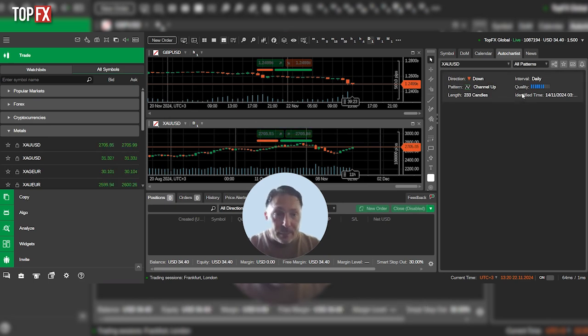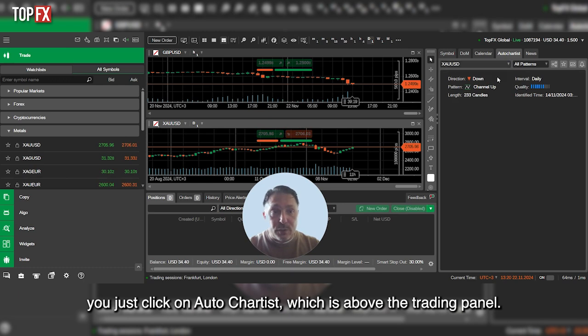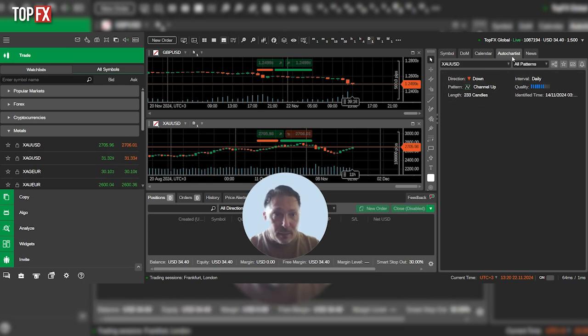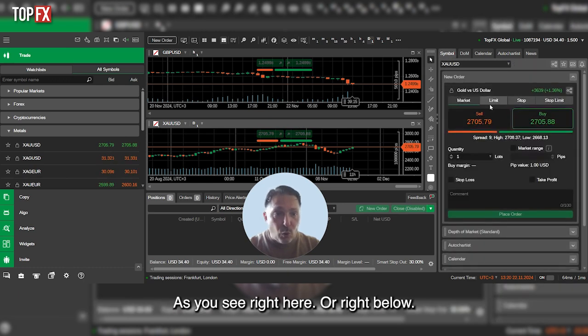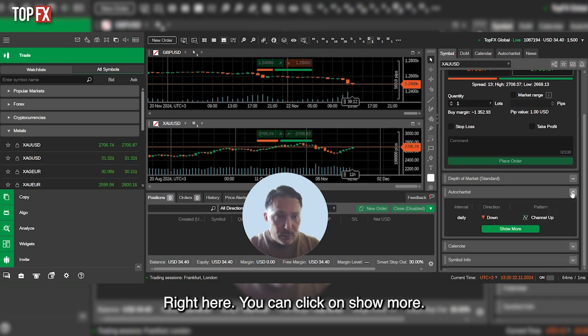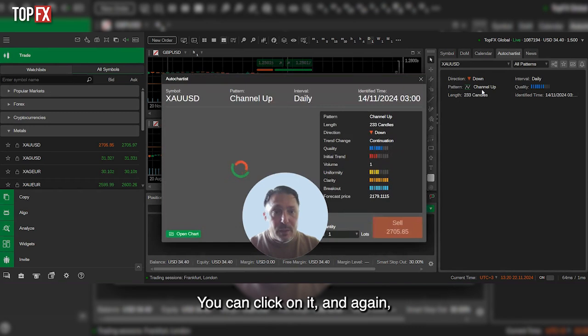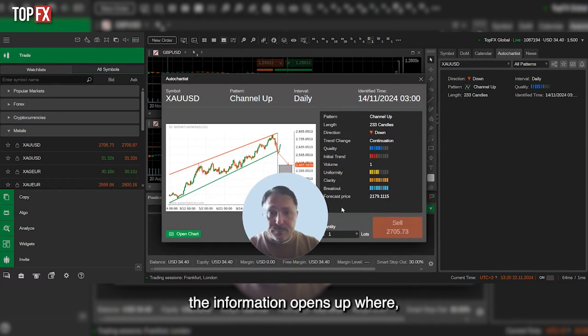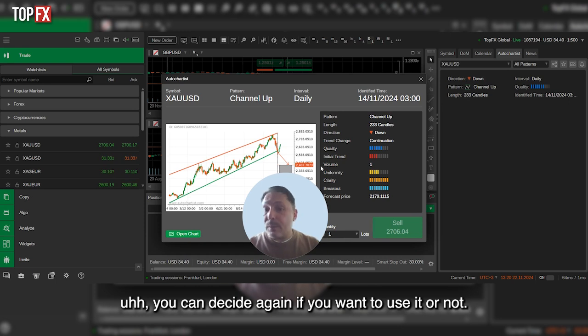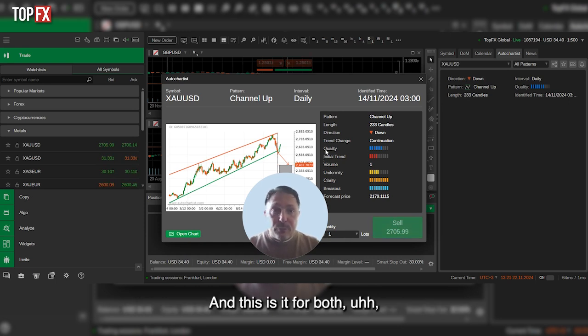Be as it may, if you decide to choose the Autochartist, you just click on Autochartist, which is above the trading panel, as you see right here, or right below, right here. You can click on Show More, and again, the information opens up where you can decide if you want to use it or not. And this is it for both Trading Central and Autochartist.